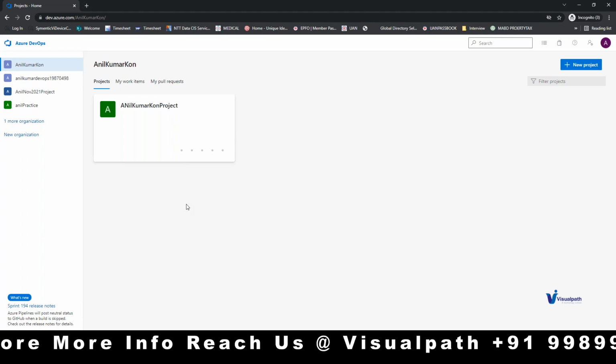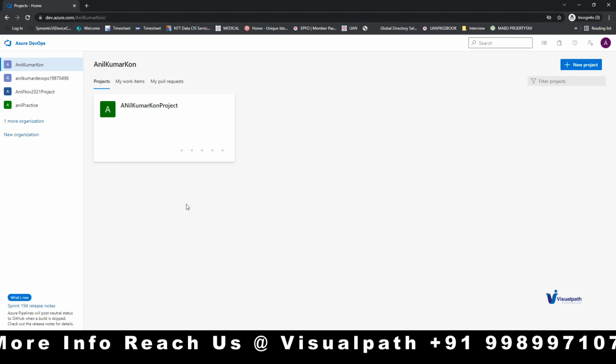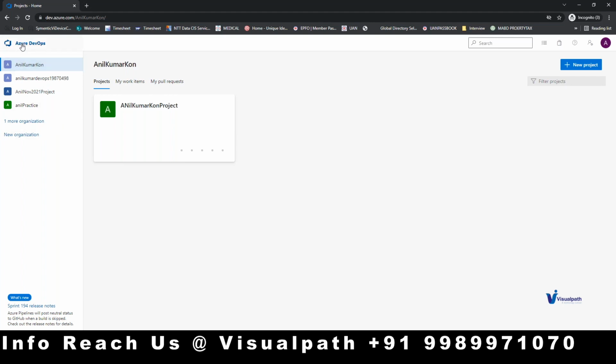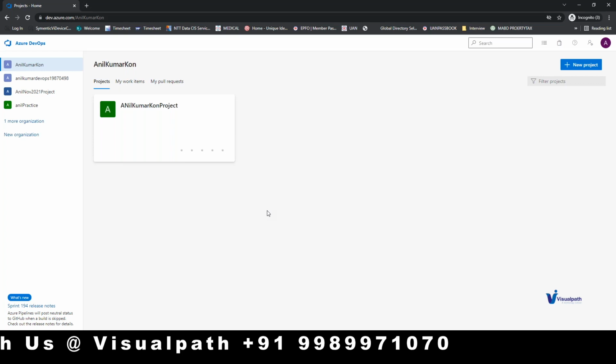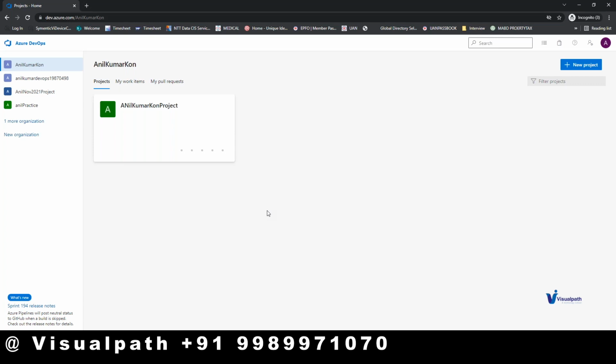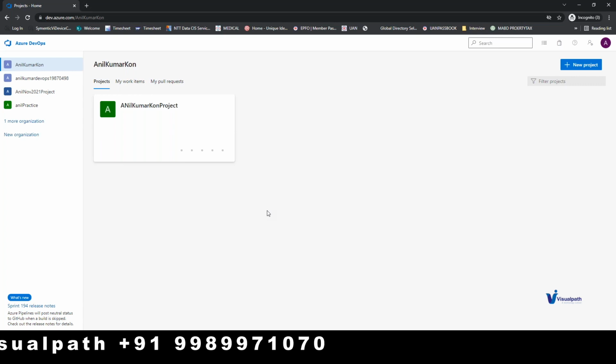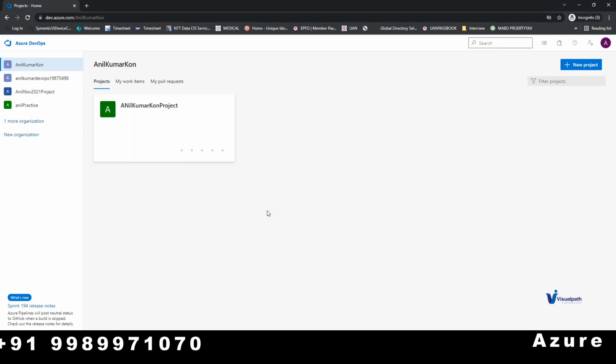So the conclusion here is you can create n number of projects in an ADO, and you cannot use the same name for an ADO that is already used by someone else or by you also. Now you can click on the Anil Kumar project, please.